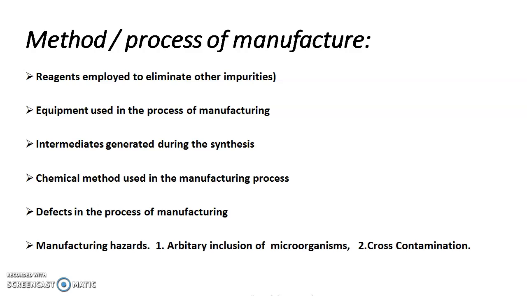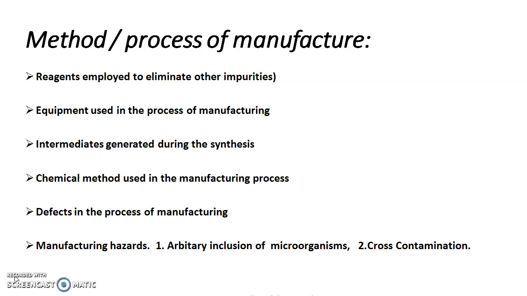To remove those intermediates which are not the final products, we have to take care by predicting them beforehand, or we have to use another method to remove those intermediates.